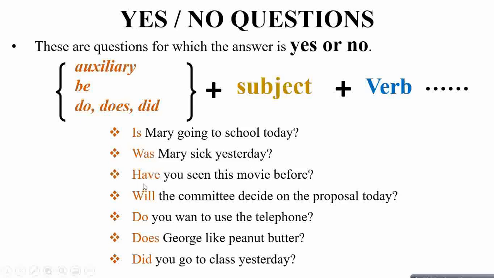Example 3, have you seen this movie before? Have is an auxiliary reflecting a simple present perfect tense. You is subject, seen is verb, this movie before.